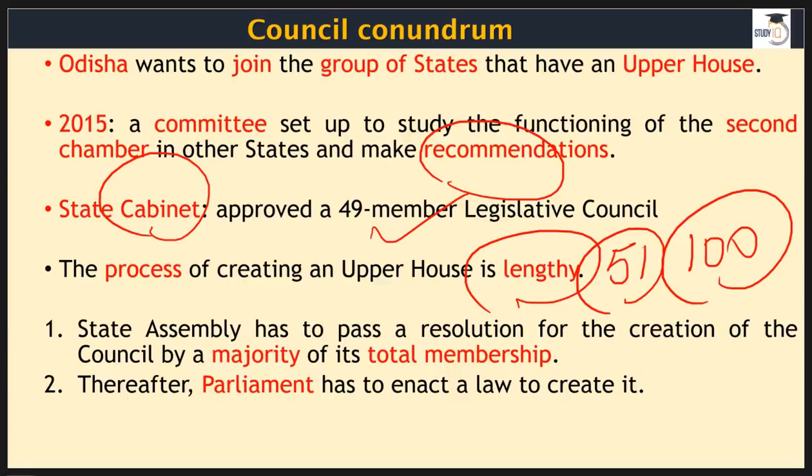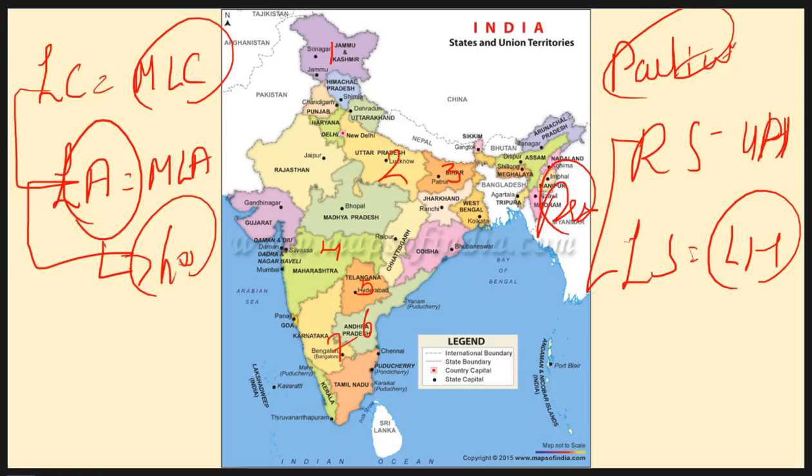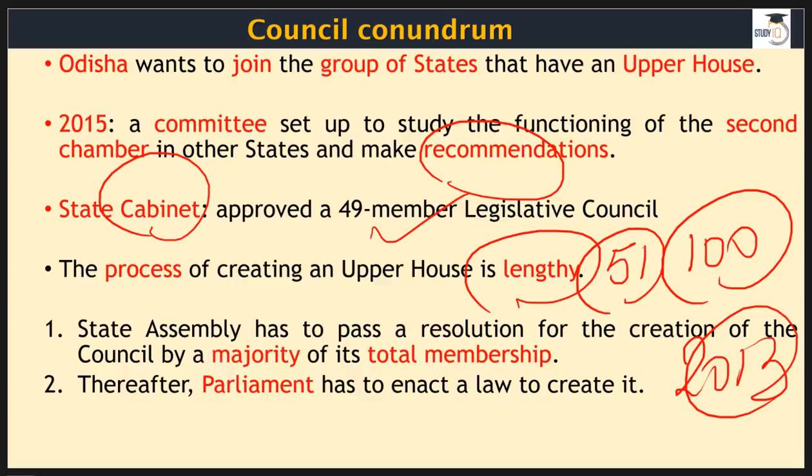So if we analyze things in the recent past, when I say recent past, I'm talking about 5-6 years, 2013 to be precise. Back in 2013, two states of our country, Rajasthan and Assam, passed a resolution and applied for creating an upper house in their respective states. This request has been pending in Parliament since 2013. So you can imagine that it's not going to be that easy for Odisha.